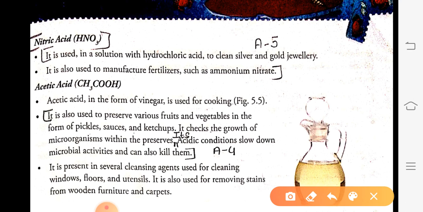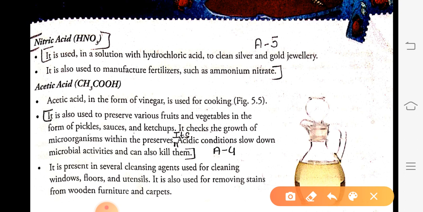Next, it is also used to manufacture fertilizers such as ammonium nitrate. So what are the two uses of nitric acid? A solution of nitric acid and hydrochloric acid is used to clean silver and gold jewelry, and the other use is to manufacture fertilizers like ammonium nitrate.